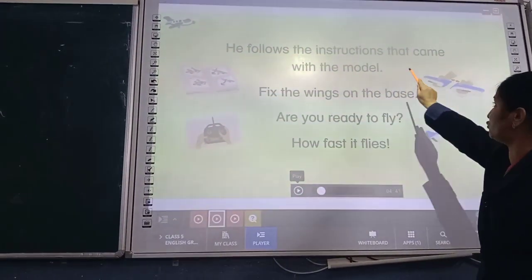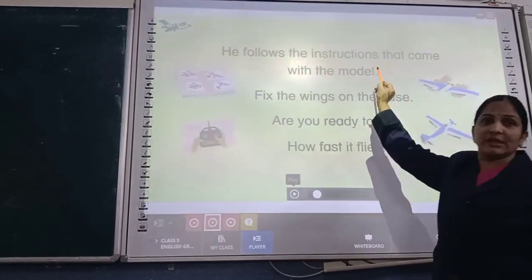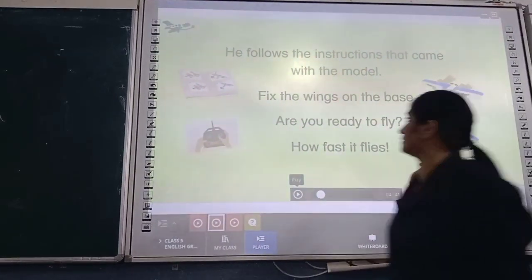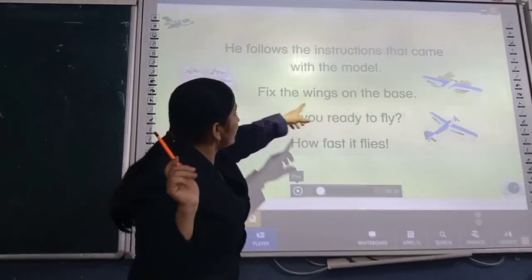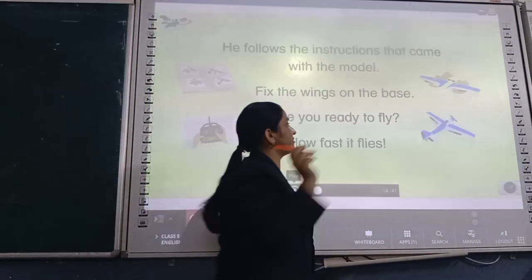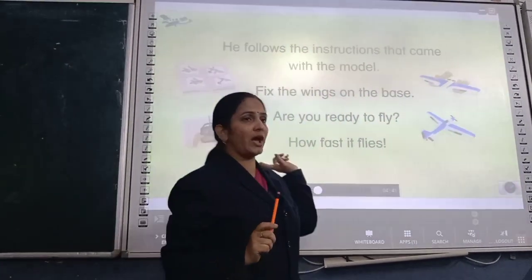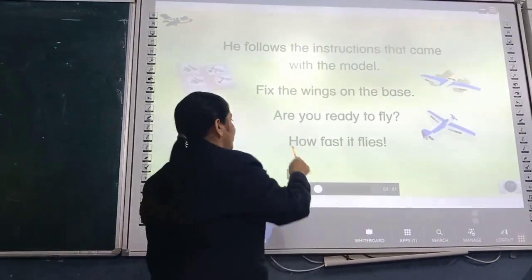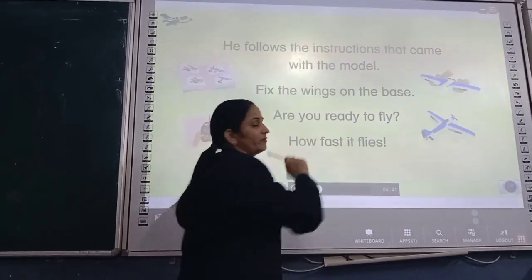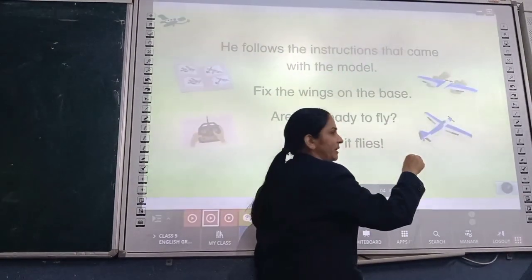He follows the instructions that came with the model. Full stop is followed by the sentence. Second sentence, fix the wings on the base. Fix the wings on the base, ended with a full stop. Third one, are you ready to fly? Question mark. Then last one, how fast it flies! Last, that is given an exclamatory mark.